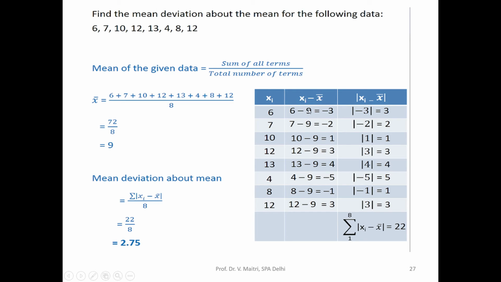Then xi minus x bar: 6 minus 9 is minus 3, 7 minus 9 is minus 2, 10 minus 9 is 1, then 3, 4, minus 5, minus 1 and 3. Then we take the modulus of these. So minus 3 converts to 3, minus 2 converts to 2, 1 is 1, 3 is 3, 4 is 4, minus 5 converts to 5, minus 1 converts to 1, and 3 is 3. So the sum of these modulus values works out to be 22. So the mean deviation about the mean is 22 by 8, which works out to be 2.75.